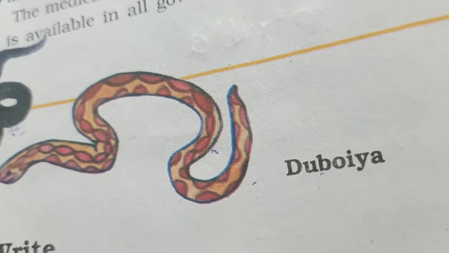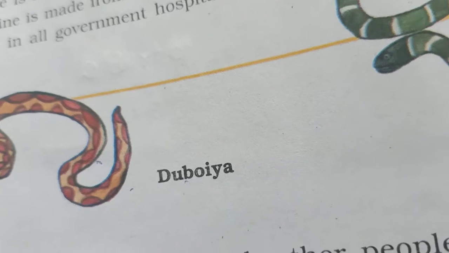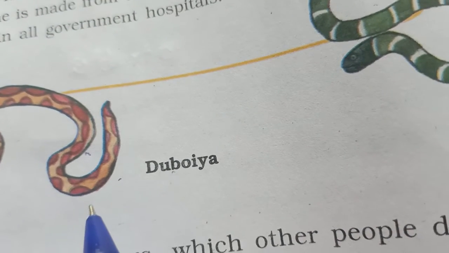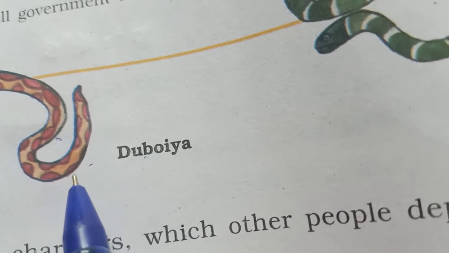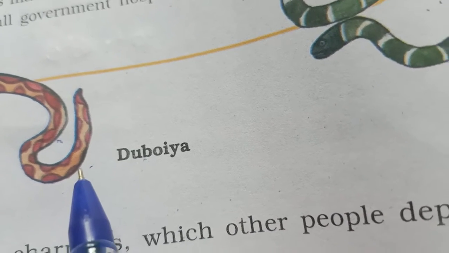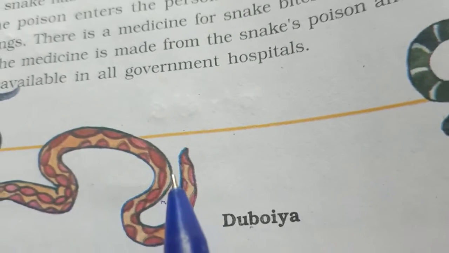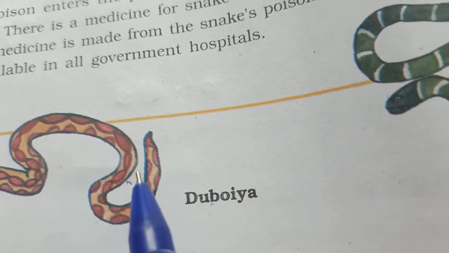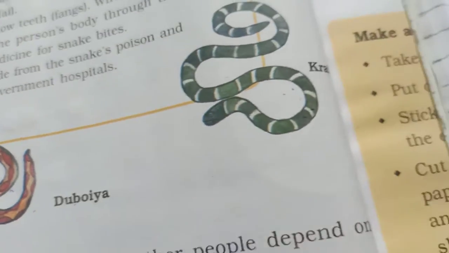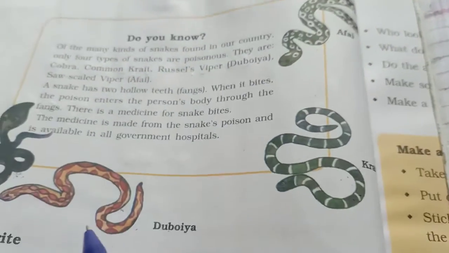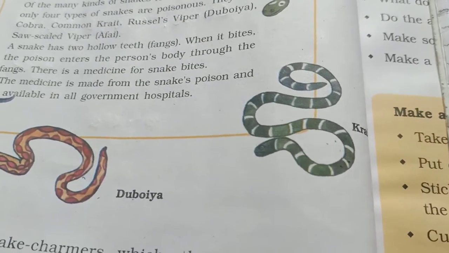So you can see the picture of Russell's viper here. You can see the oval shape pattern on its skin, and it can be red and orange color, and also grayish and brown color. You can see the oval shape design pattern of the skin of this snake. Students, we can identify this snake by the pattern of its skin.